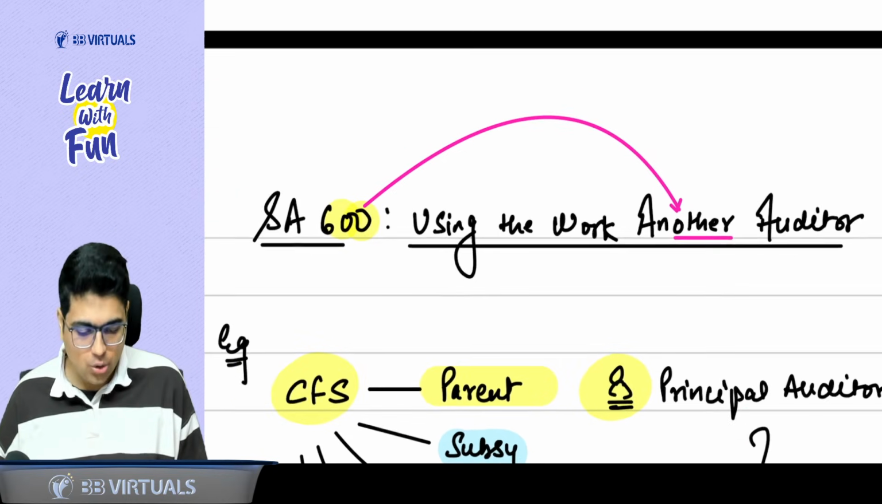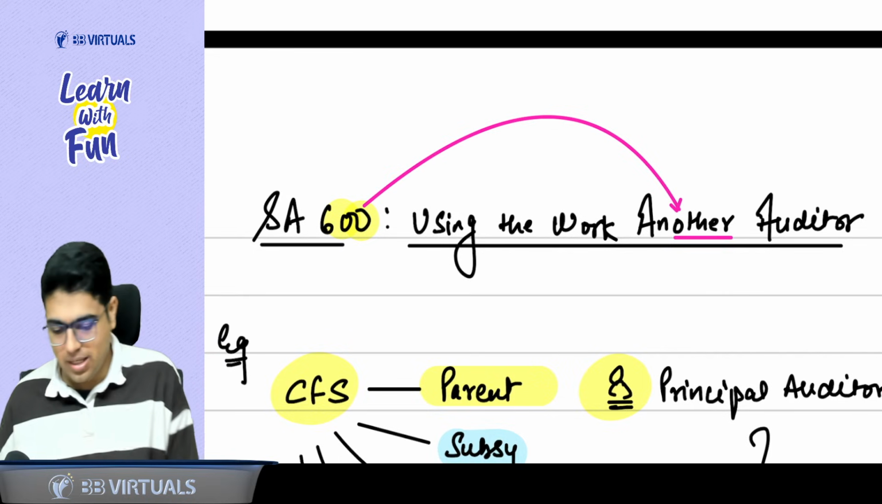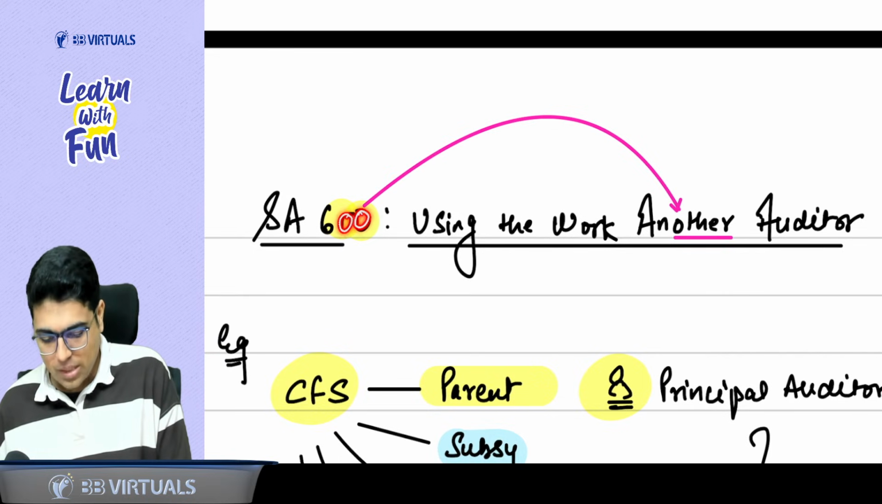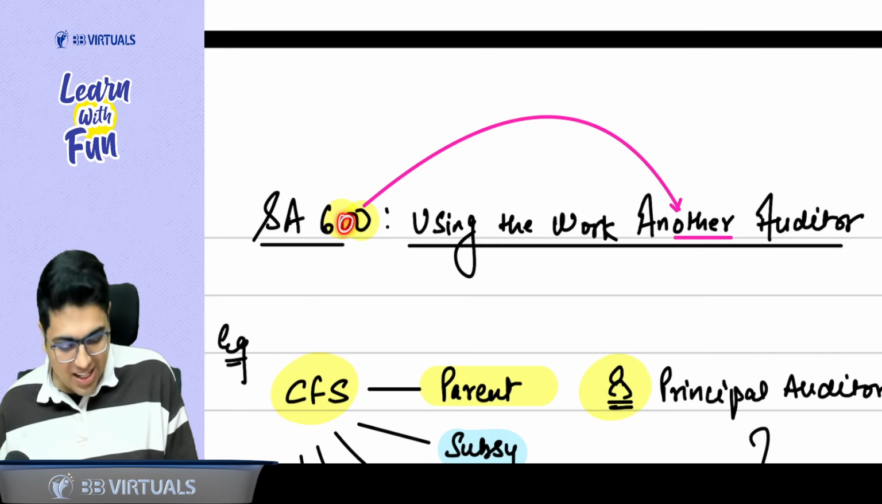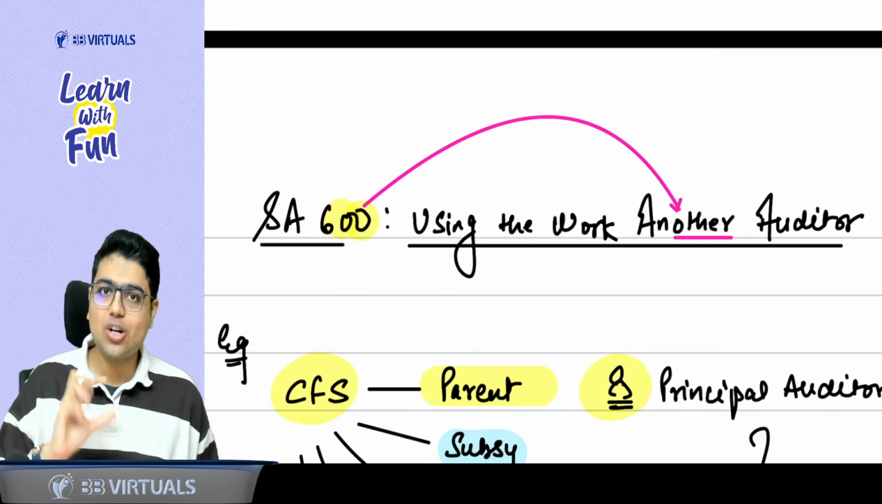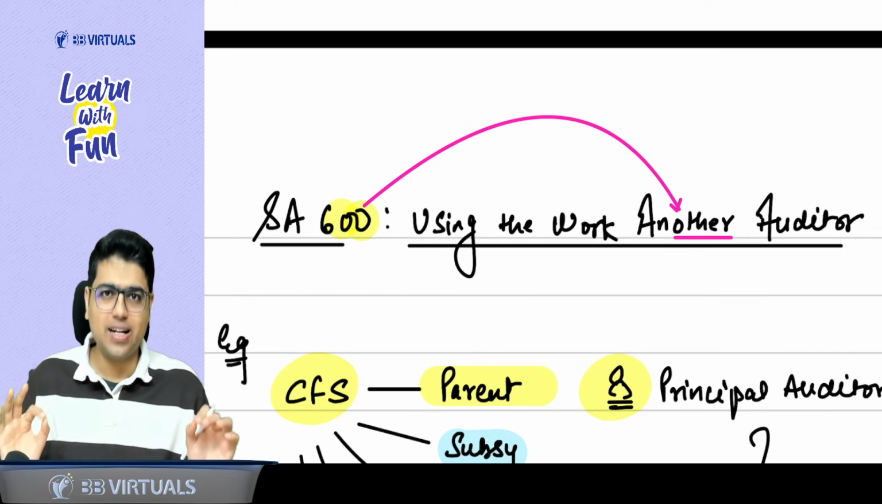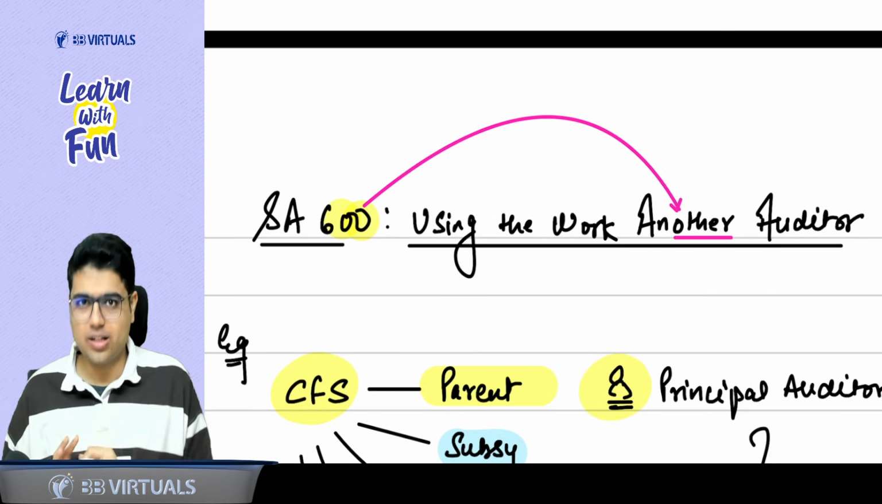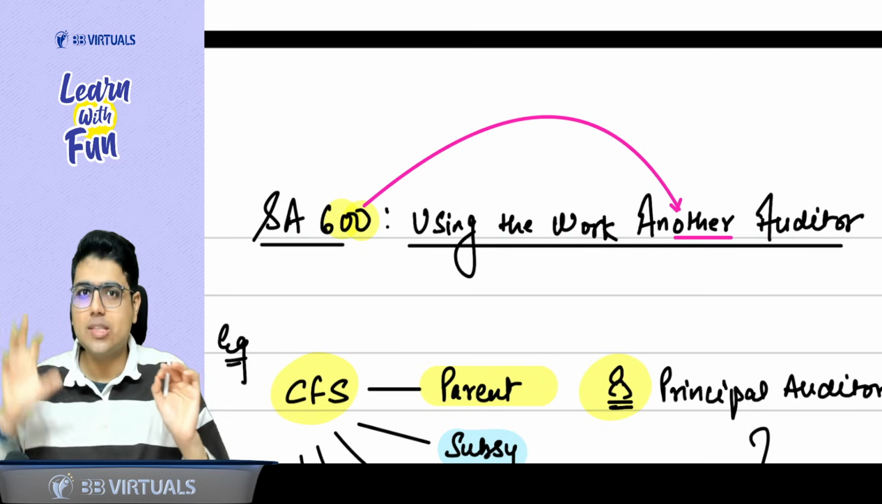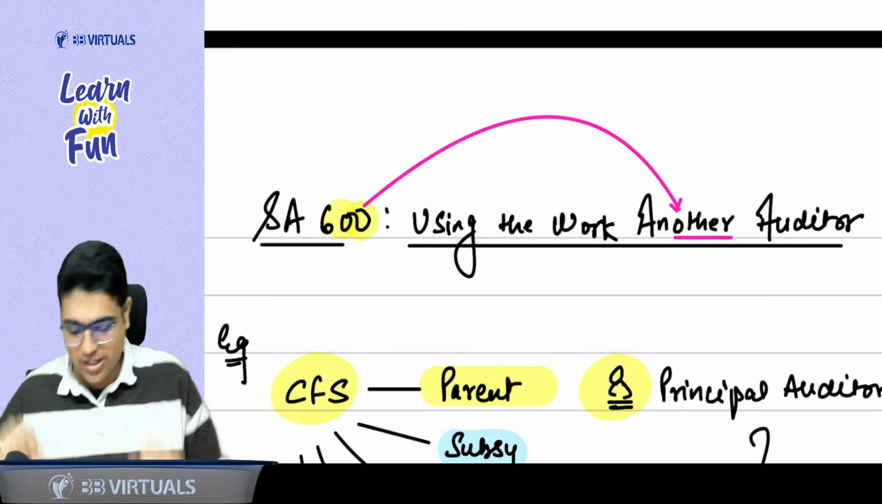So first of all, how to remember this name? The answer is simple. This is like OO. O for other auditor. Say with me, O for other auditor. So whenever you use the work of another auditor, SA 600 will be applicable. Now the question comes, who is the other auditor? Let us understand two concepts: principal auditor and other auditor.